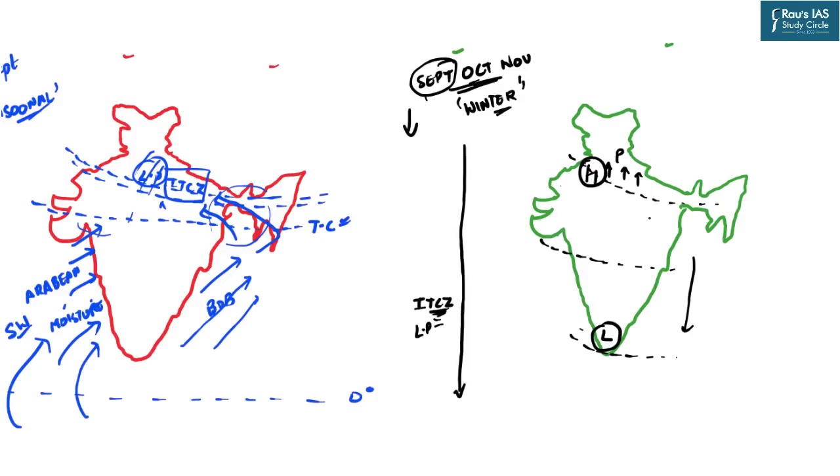That means that this tropical area, that is the Tropic of Cancer, these regions are experiencing which type of winds? Northeasterly trade winds. So these northeasterly trade winds, what will they do? They will be moving in this direction. In the Arabian Sea, they will be moving in this direction.